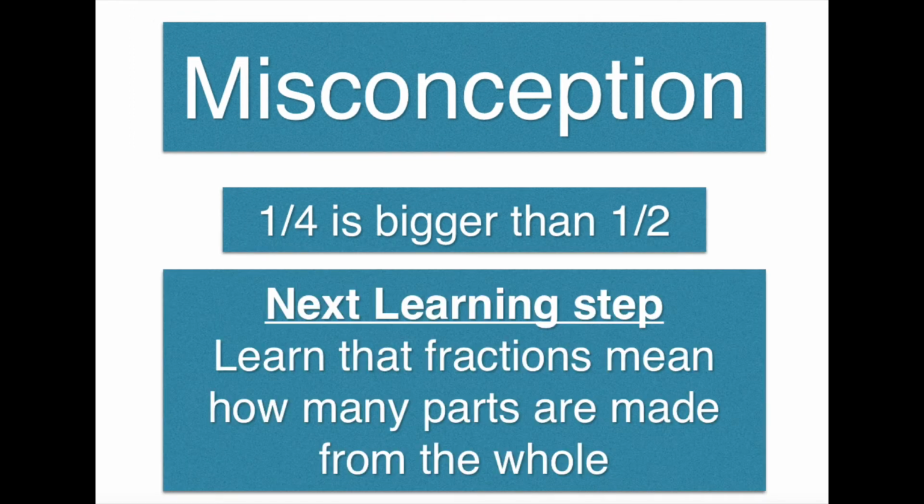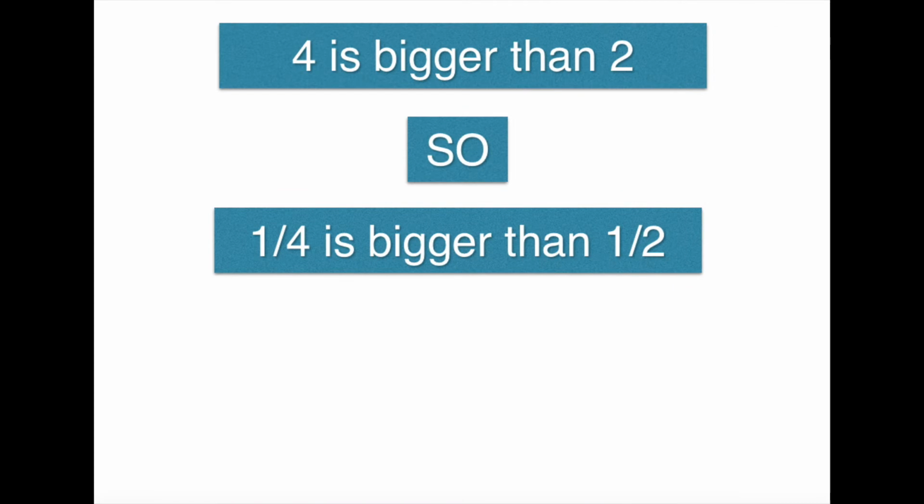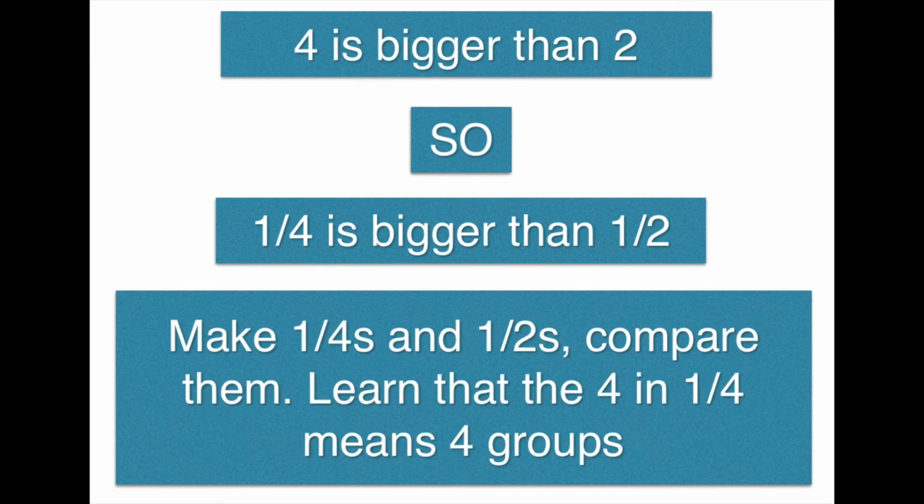The next step for students with this misconception is to learn that the bottom number in a fraction tells us how many parts of the whole we can make. So they need to make a lot of quarters and halves and then compare them to see which ones are the biggest. This way, children will learn that quarters means to split something into 4 groups and halves means to split it into 2 groups. At this stage, you could get some equipment and start splitting it into halves and quarters and let the children see how much is in each.